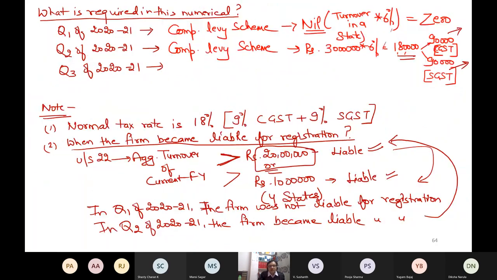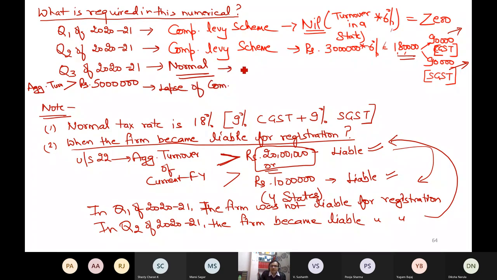So in quarter 3 my scheme will lapse and I will have to pay as per the normal scheme. Composition levy is not applicable because in this quarter my aggregate turnover exceeded 50 lakh rupees, and that made the composition scheme lapse. So come to the normal.